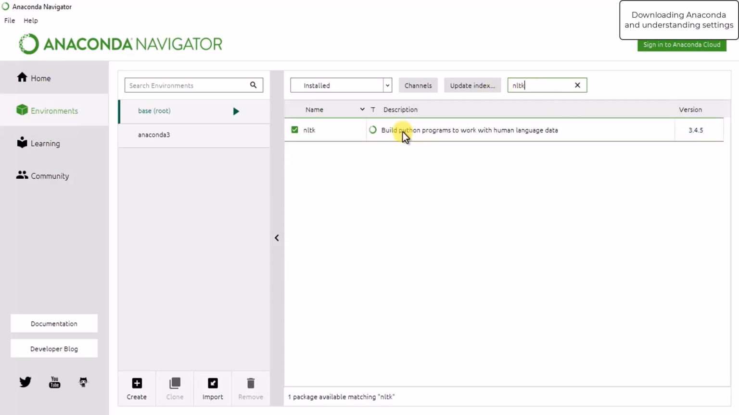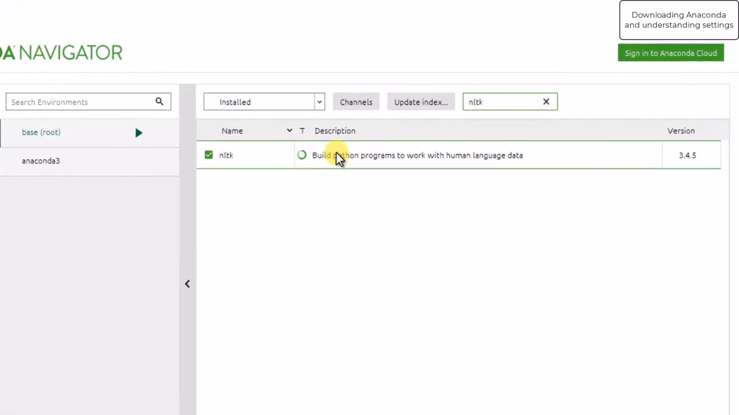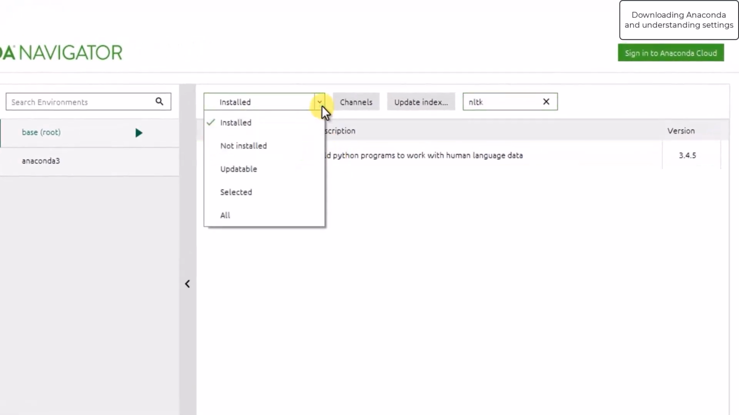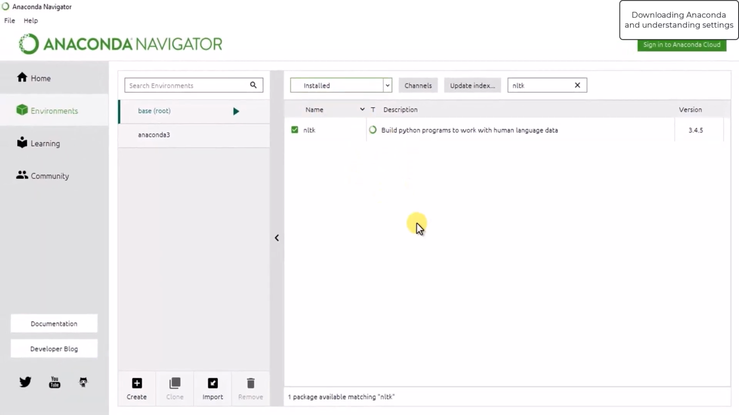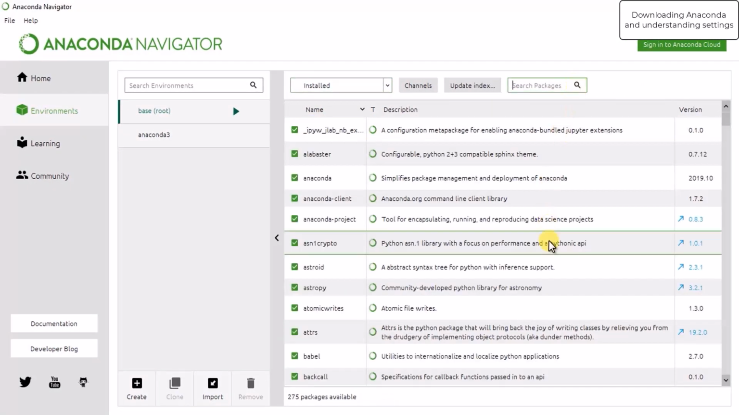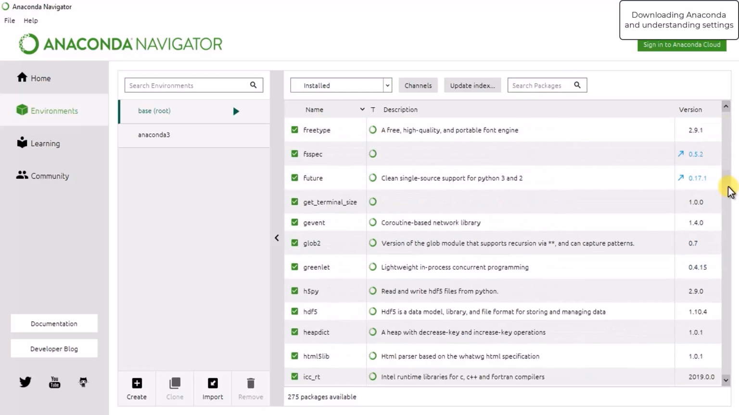If in your case NLTK is not installed, it's very easy to install all these packages which are present here. What you have to do is click this drop down menu and you will get to see the different statuses of the libraries. For example, installed, not installed, updatable, selected, and all. For now, I have selected installed packages. So I'll get a list of the installed packages. So just cross this. Okay. So these are the different packages which are installed in my Anaconda right now.